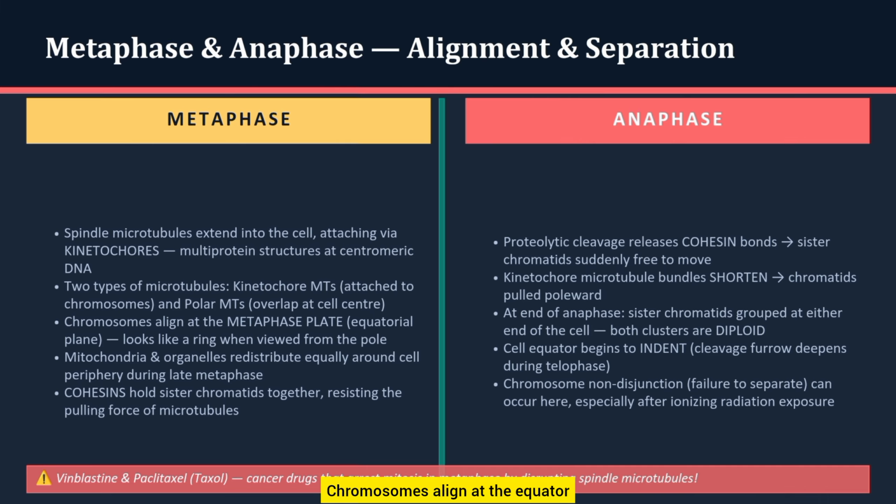Chromosomes align at the equator, the metaphase plate. Each chromatid attaches to spindle fibers from opposite poles. Cohesin proteins break. Sister chromatids separate and move to opposite poles.